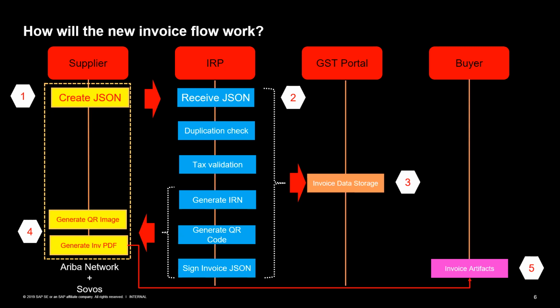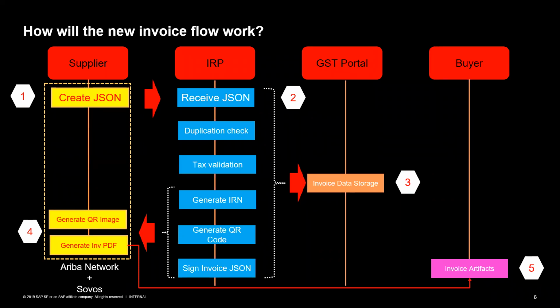But for the purpose of maintaining the authenticity and integrity of the invoice PDF that is generated at the Ariba network, we will continue to sign the PDF invoices as a double check. So there is a signed JSON file, and also an invoice PDF which we sign, so that if somebody tries to tamper with or change the invoice, it is immediately known to the recipient or to the supplier, right? So in short, there is no need for the suppliers to sign the invoices.